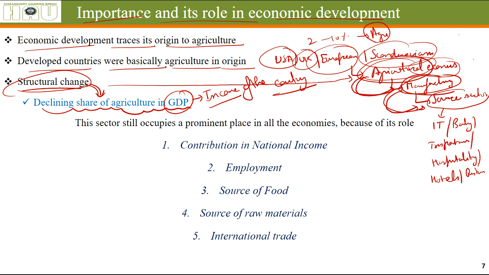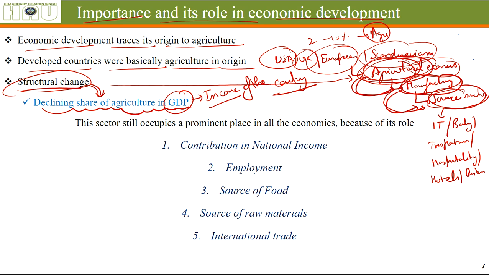So the share of these sectors keeps on increasing, because these are more remunerative to the people working in them, whereas in agriculture the income growth is very less. That's why the share of agriculture in GDP reduces.